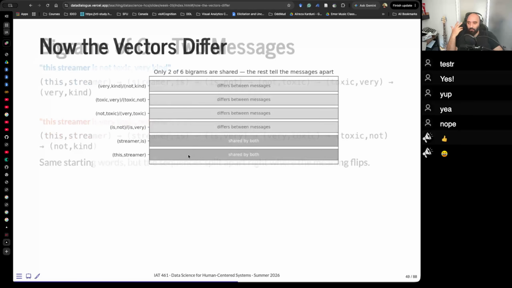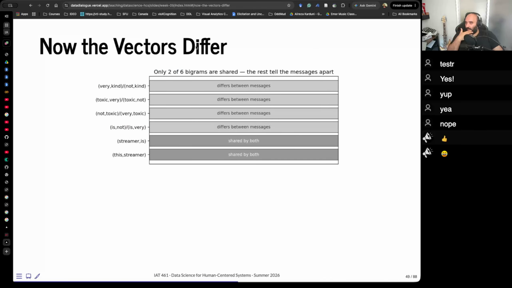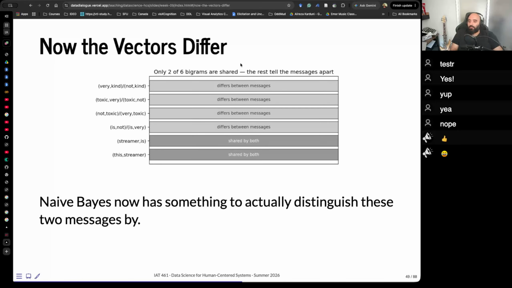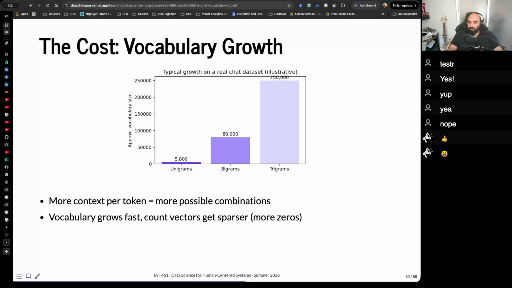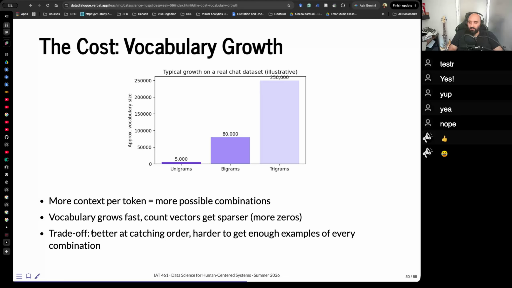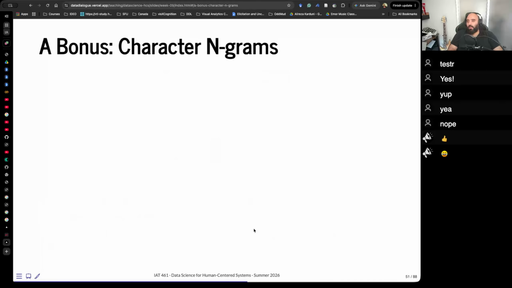The sequences are important, okay? So now the vectors differ. Naive Bayes has now something to actually distinguish these two messages by, okay? But there's a cost. We're increasing our vocabulary, right? We're just sliding through, right? So we're going to have more context per token, more possible combinations. Vocabulary grows fast. Count vectors get sparser, more zeros. Trade-offs. It's better at catching order, harder to get enough examples of every combination.